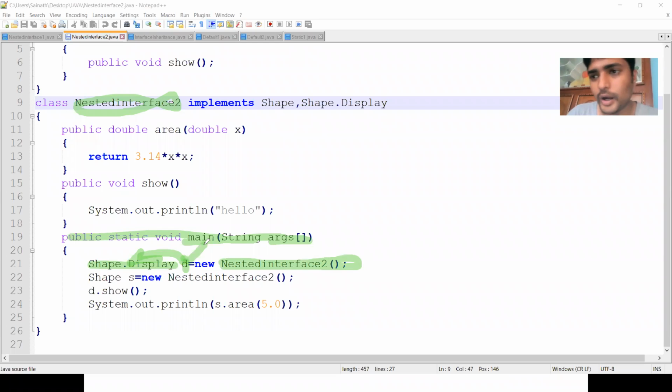This is one object. Next I am creating another object of type interface Shape, with class name NestedInterface2.